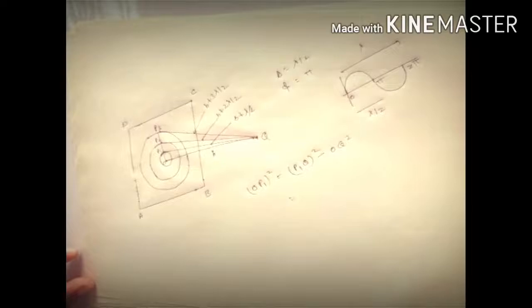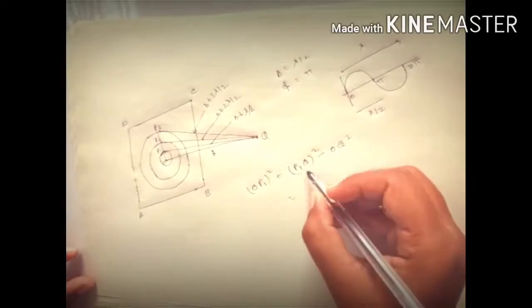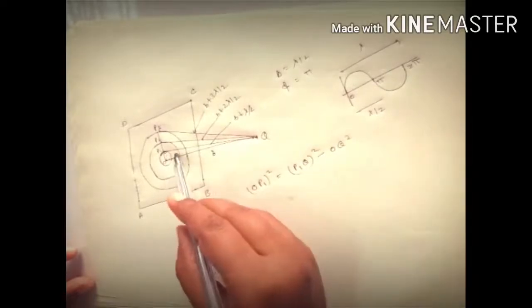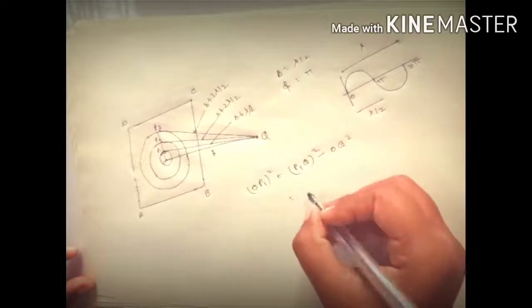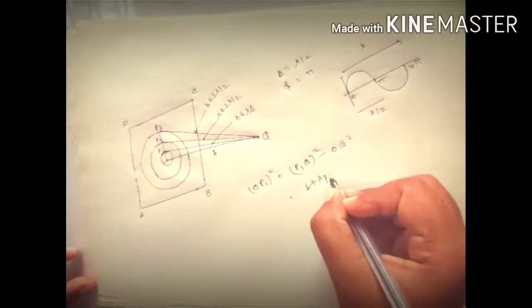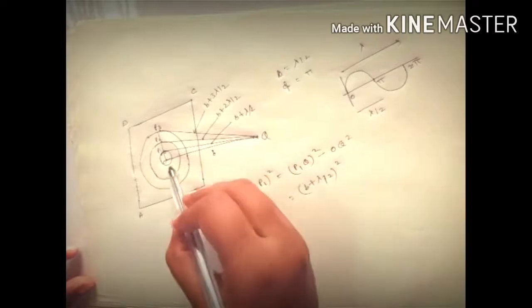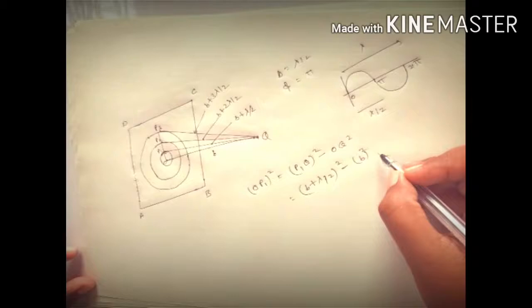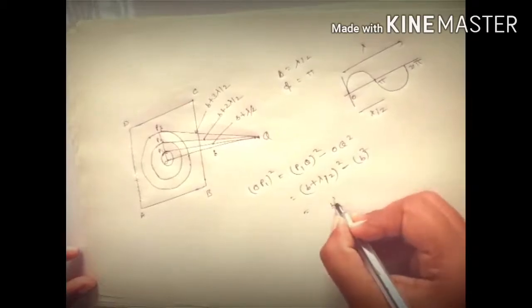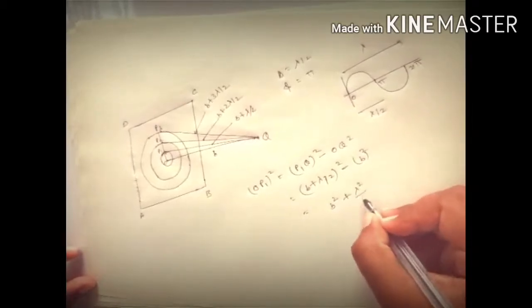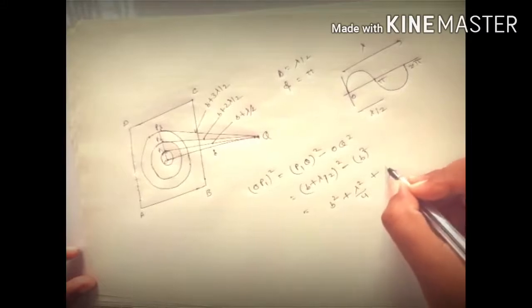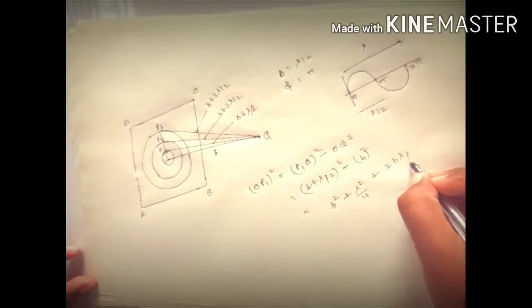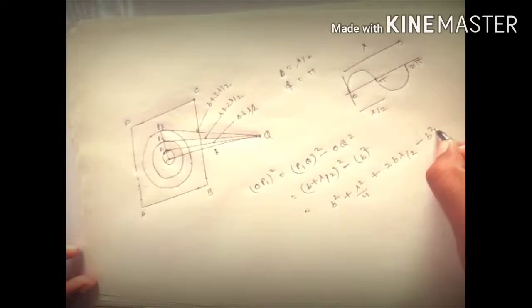P1Q is B plus lambda by 2 whole square, and OQ is B. We got B square plus lambda square by 4 plus 2B lambda by 2 minus B square.